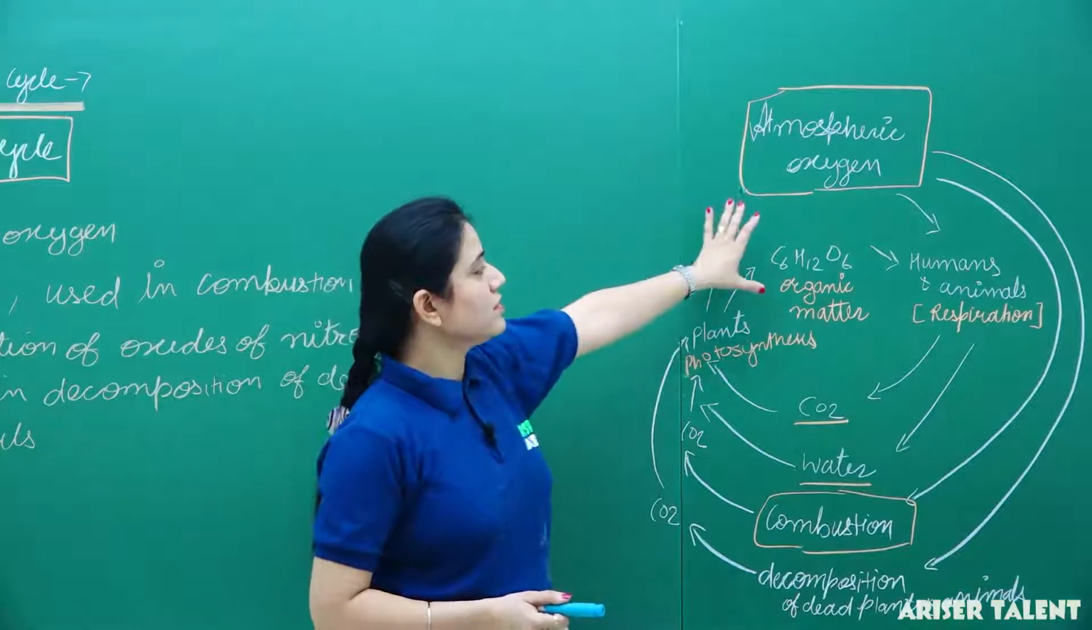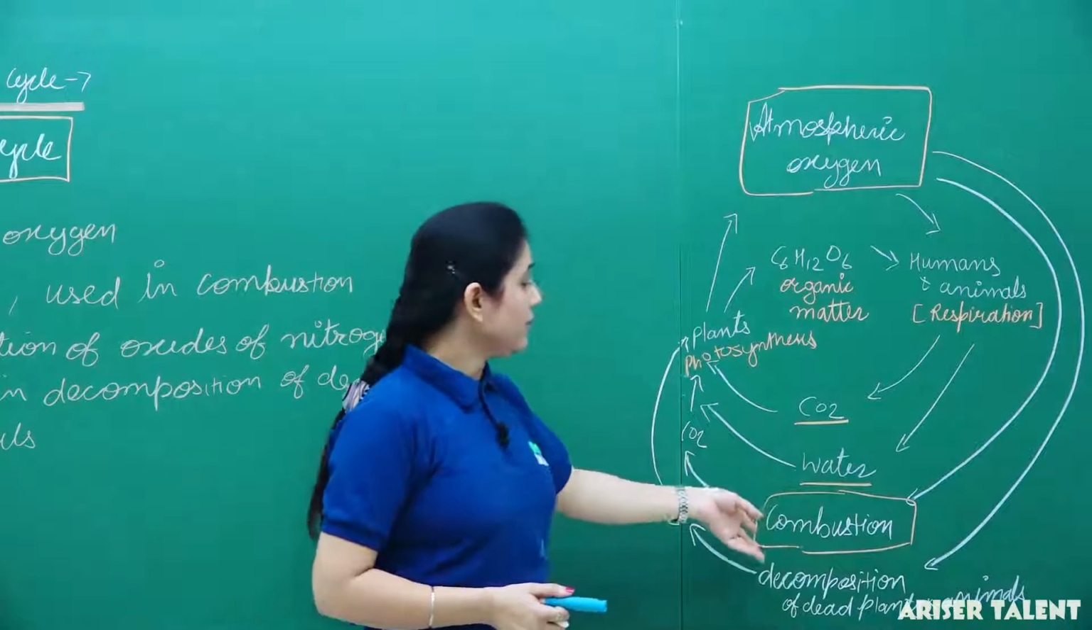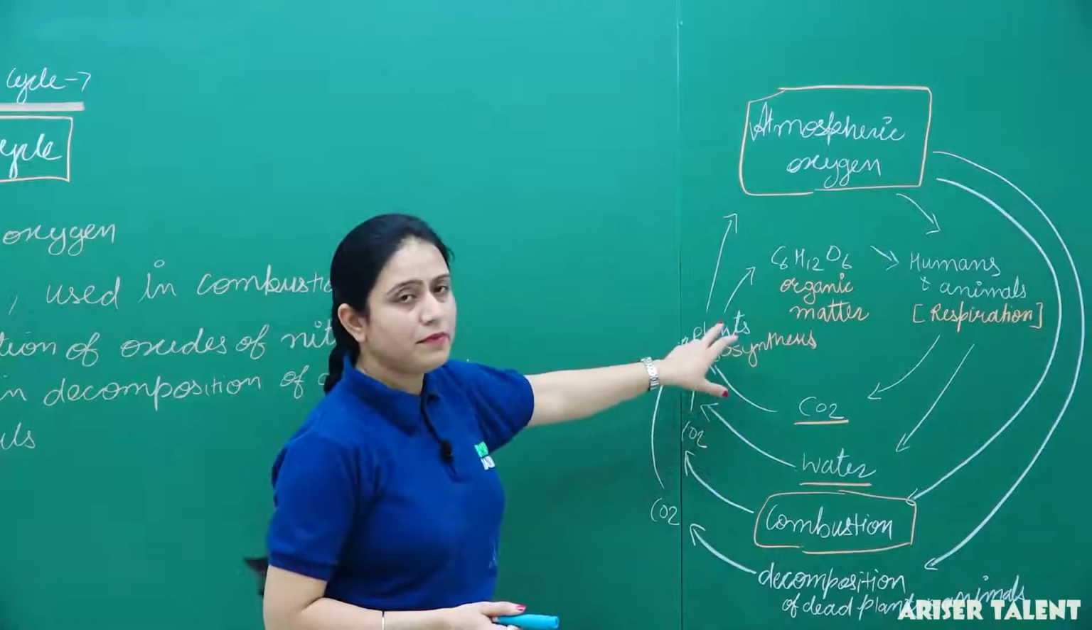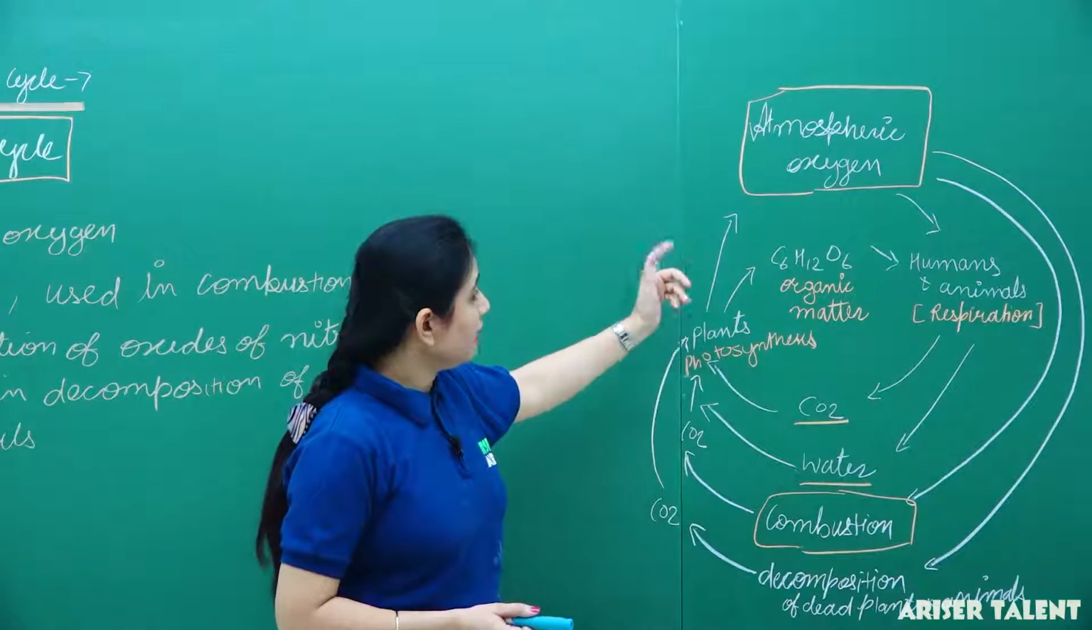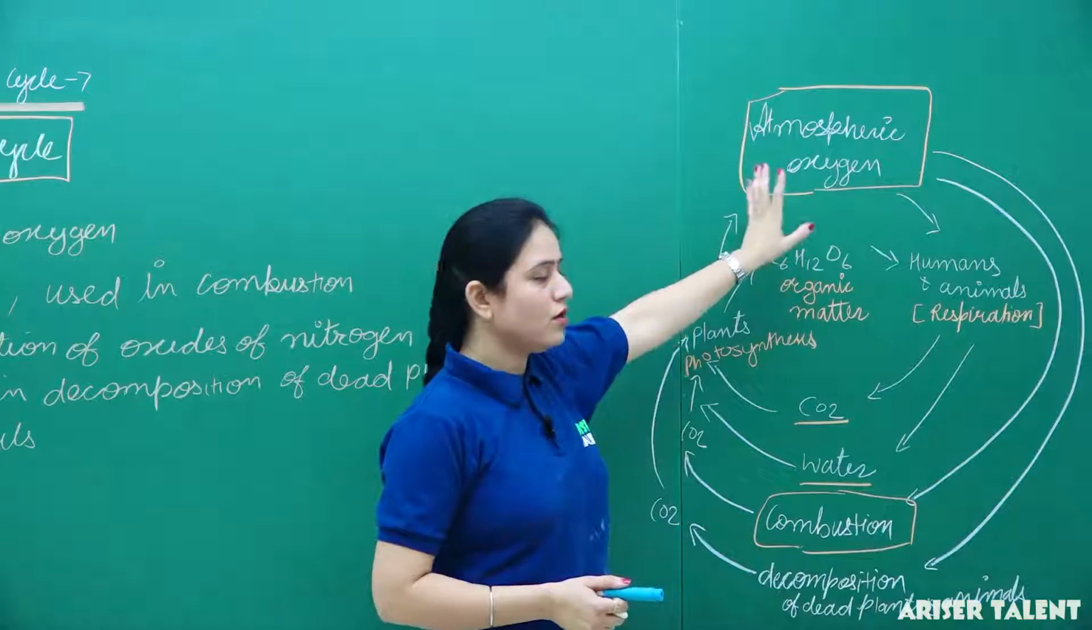Again, this oxygen is used for combustion, and by the process of combustion, carbon dioxide is released. This is again taken by plants for photosynthesis, and they form glucose and release oxygen.